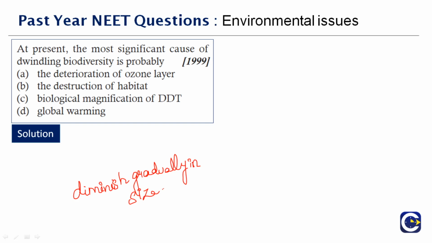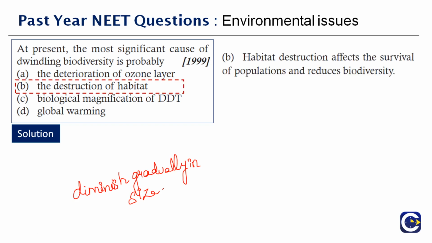Okay. Habitat's destruction affects the survival of the population, and it also has an effect on the biodiversity. So dwindling means diminish gradually in size. So what is the significant cause? If you see, it is the destruction of the habitat.